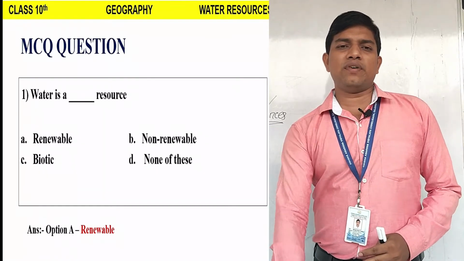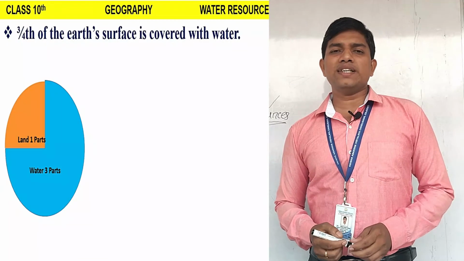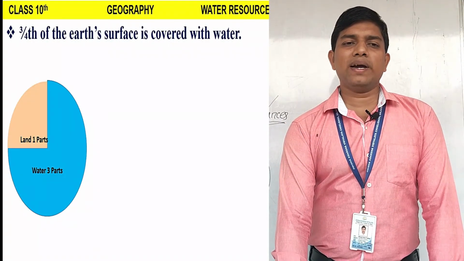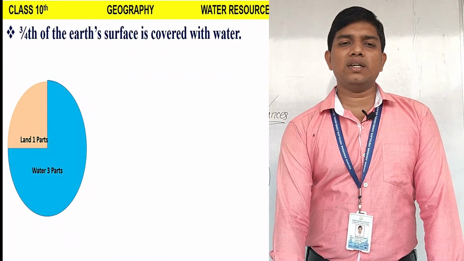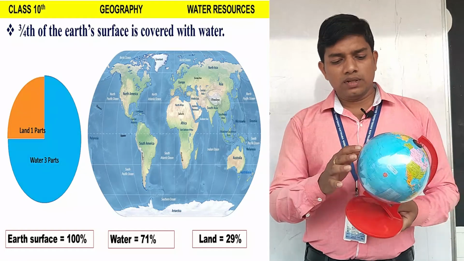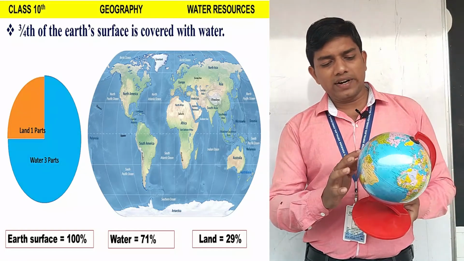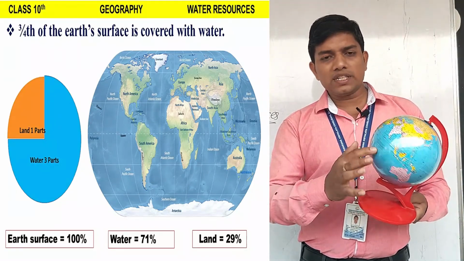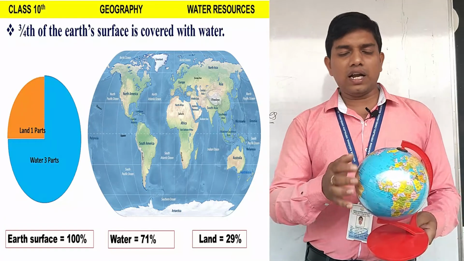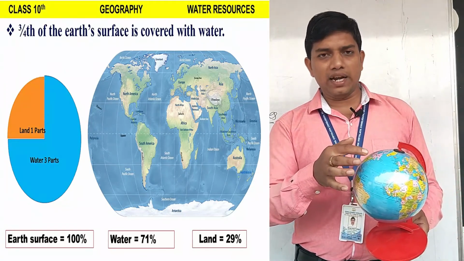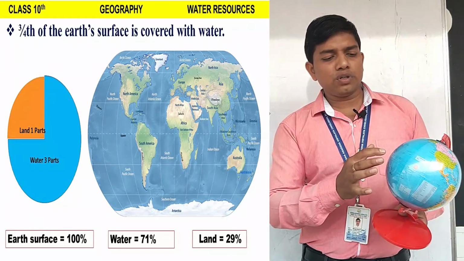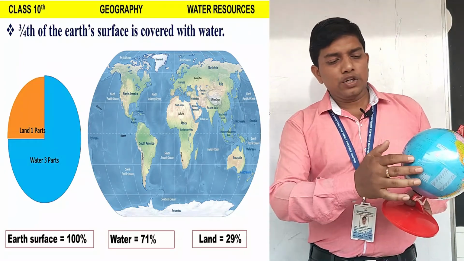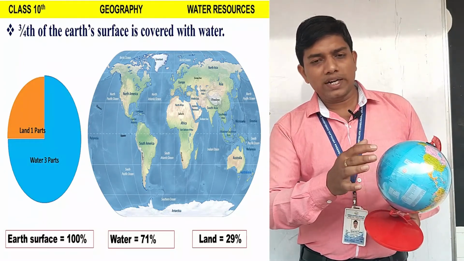Let's understand the next fact. 3/4 of Earth's surface is covered with water. Meaning on the Earth's surface, one part is covered by the land and 3 parts are covered by the water. Look at the globe. These blue colors are showing the water bodies. If the total Earth surface is 100%, then 71% is covered by the water bodies and the remaining 29% is covered by the land mass. Approximately 3/4 part is covered by the water bodies. So we understood that a huge part is covered by the water body.